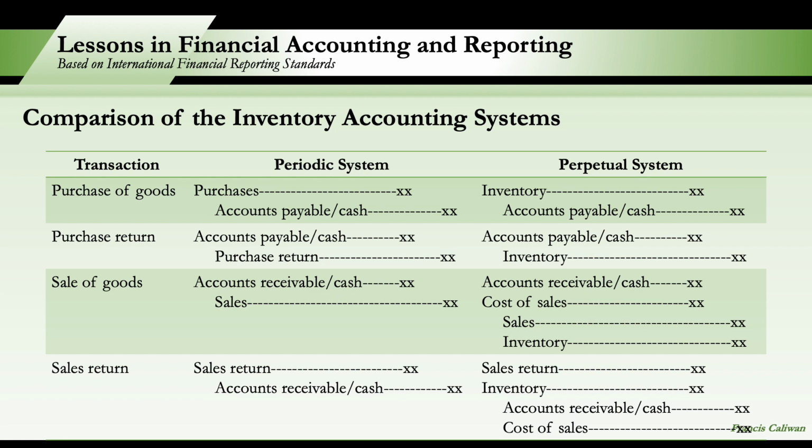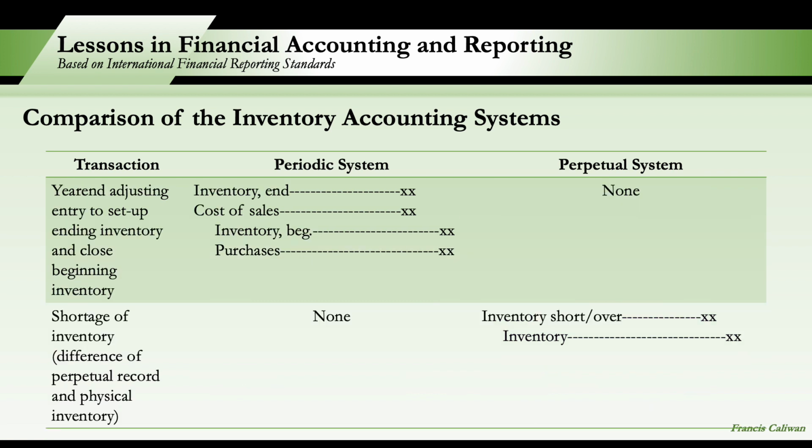Now for sales return, in the periodic system, we debit sales return and we credit accounts receivable. And in the perpetual system, we do the same again. We debit sales return and we credit accounts receivable, plus, again, the movement in inventory. So we debit inventory, sales return, bumalik sa atin yung goods, and credit cost of sales.